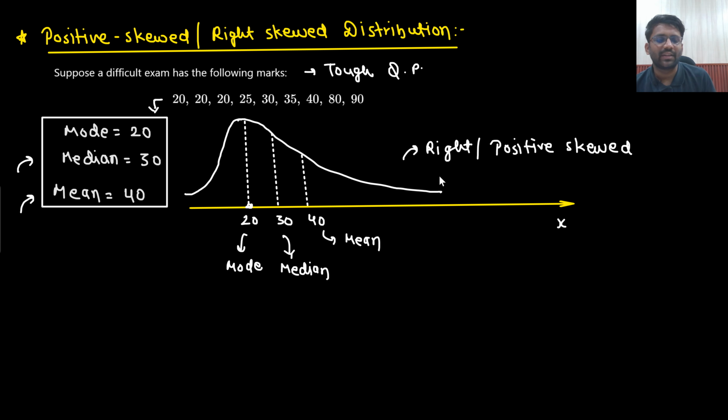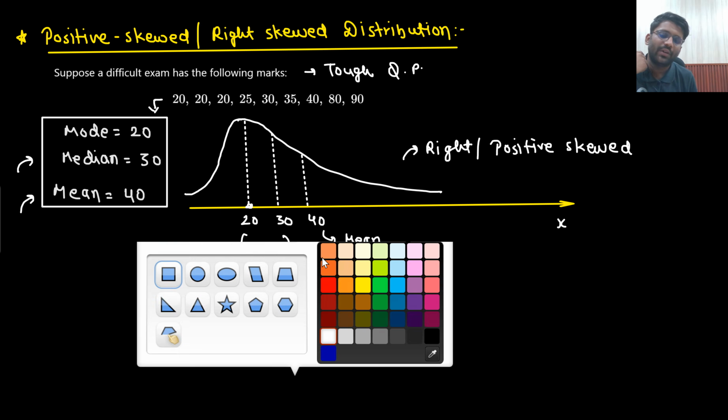This is positively skewed. That means it is skewed towards the positive side. That means in the positive side there is less data. Okay. In the positive side there is less data. So here in the positively skewed scenario, what you can see, that, sir, mean is greater than median and it is greater than mode. Okay. So this you need to remember.